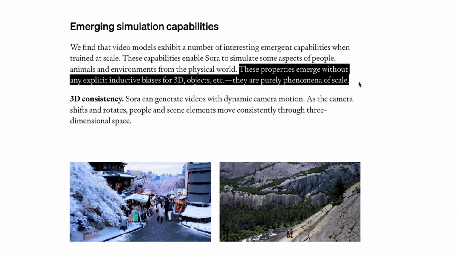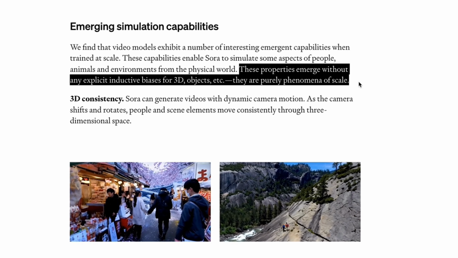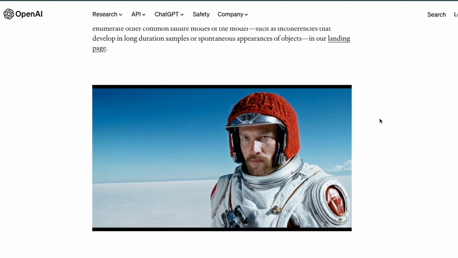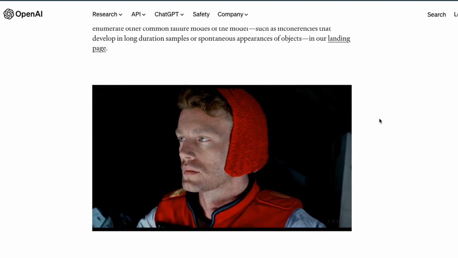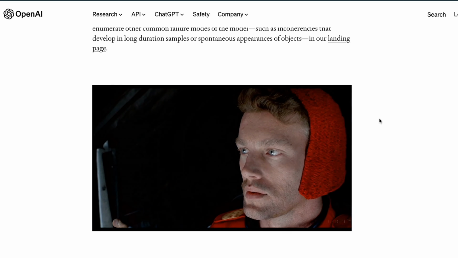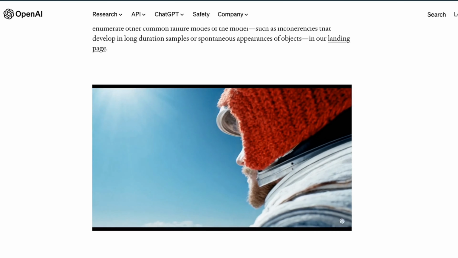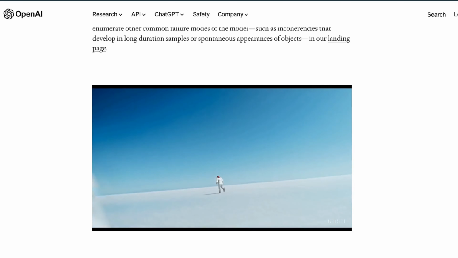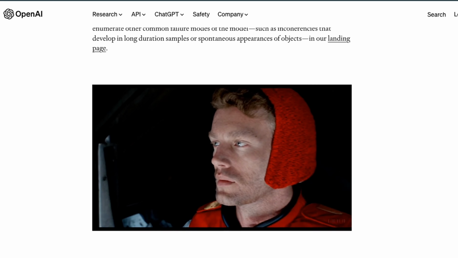So the model has seen so many videos that it's able to deduce different physical properties of different objects. Now, with models like Sora, it's going to be extremely hard to distinguish between what is real and what is AI generated when it comes to video content. Keep in mind, this is just the first iteration of the model. The next iteration is probably going to be more coherent, more consistent, and produce a lot longer videos.